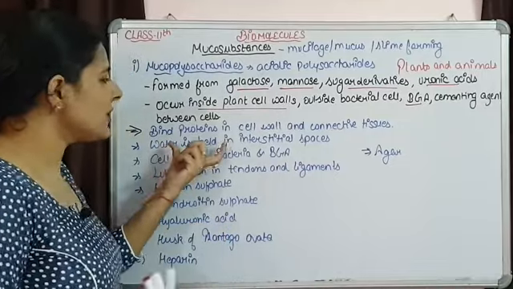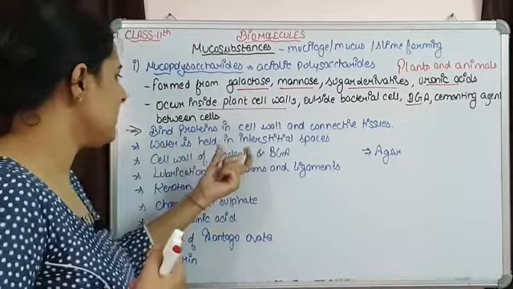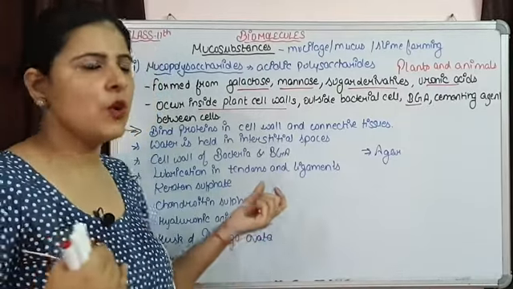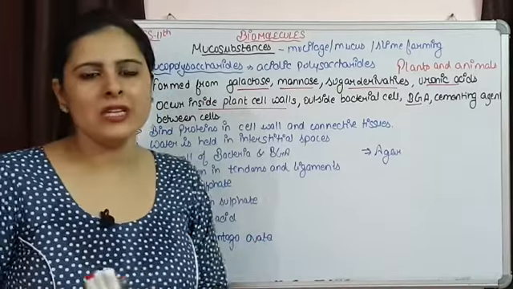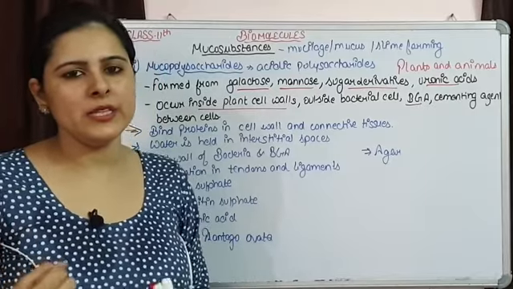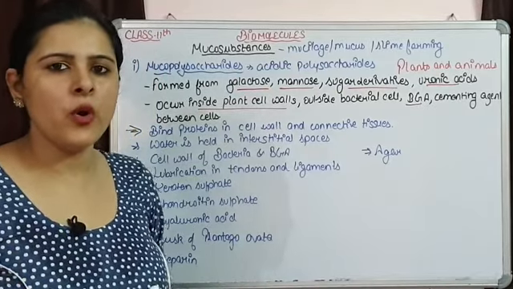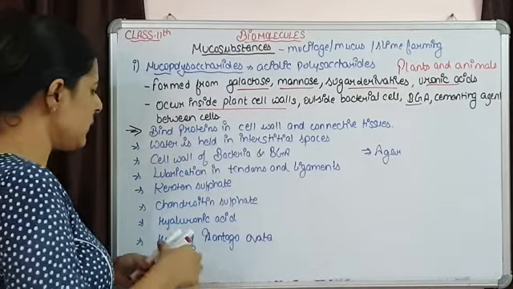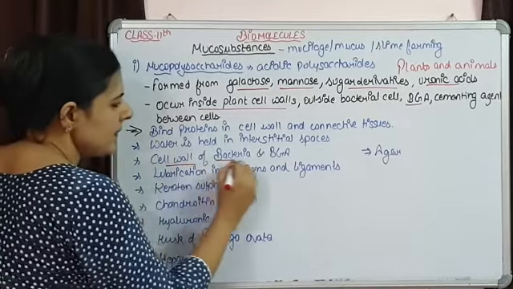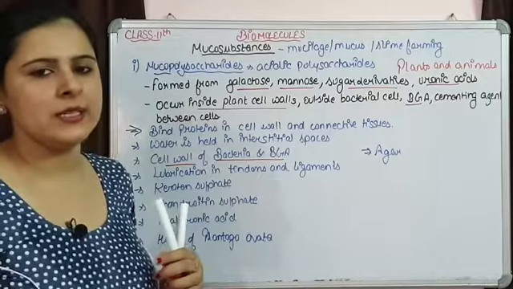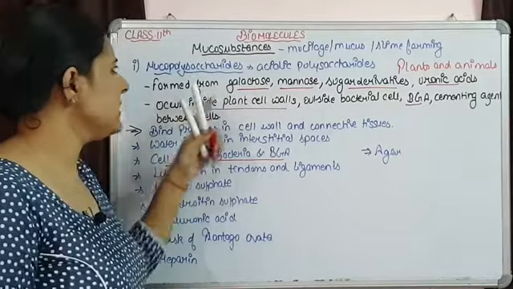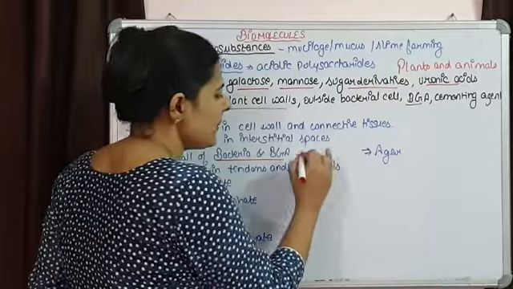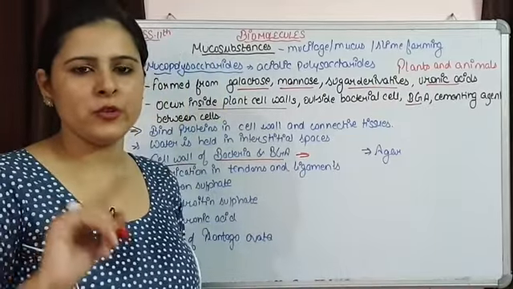Second, water is being held in the interstitial spaces. That is because of the presence of these mucopolysaccharides. So they are helping in the absorption or holding up of water. Another, the cell wall of bacteria and blue green algae is going to have these mucopolysaccharides and they are providing some important properties like pathogen resistance.